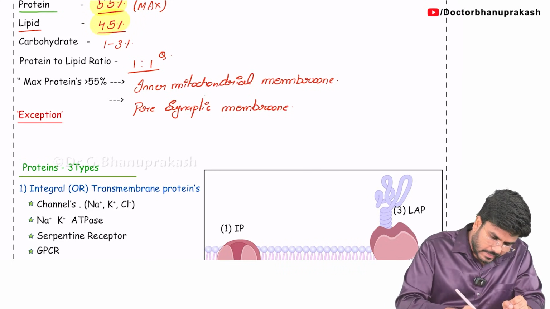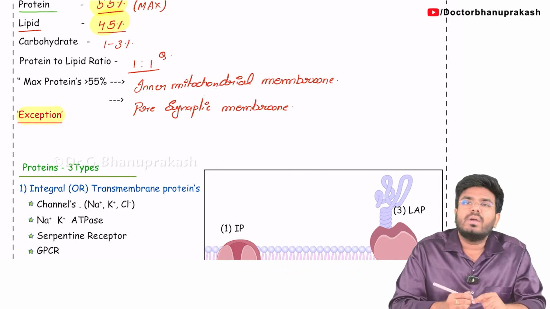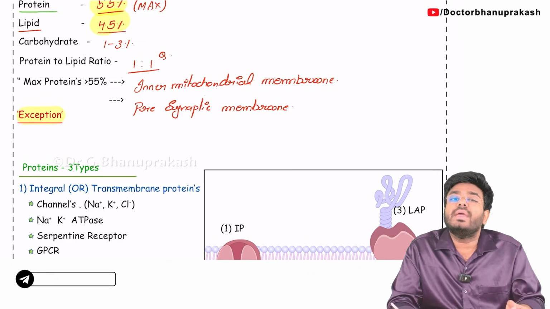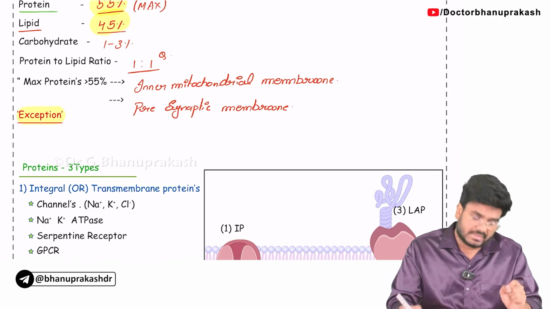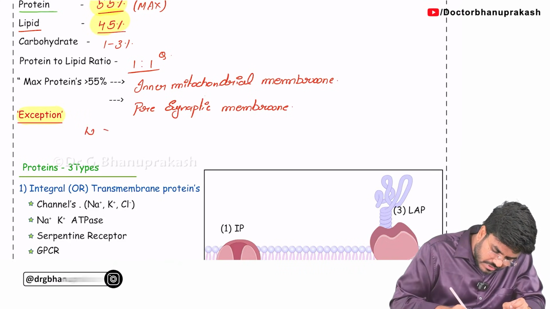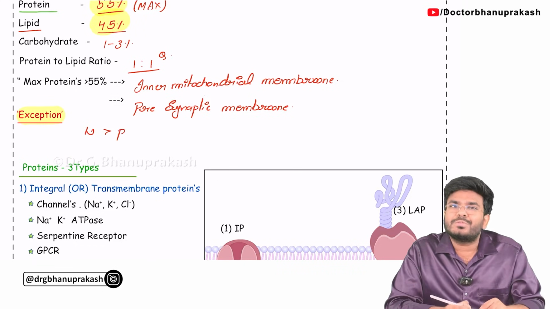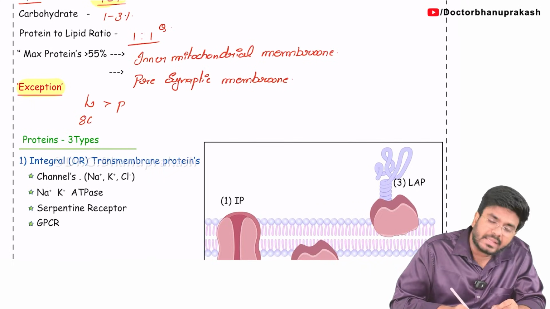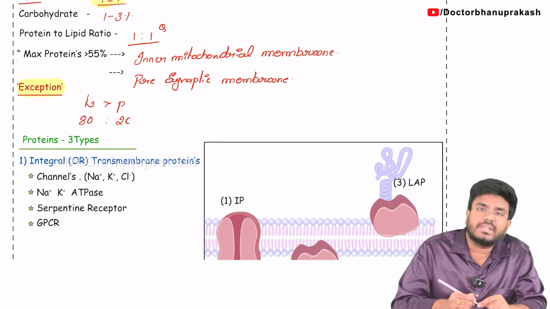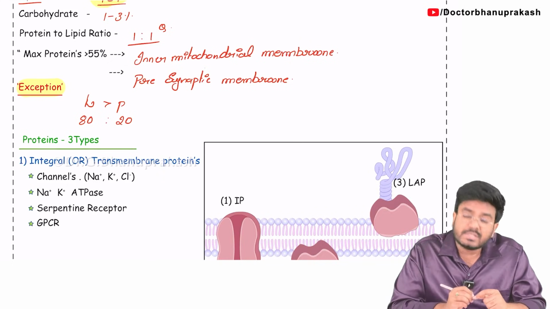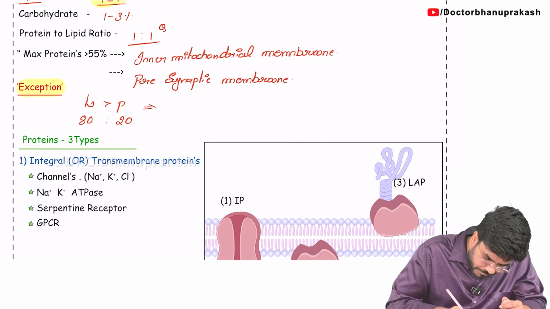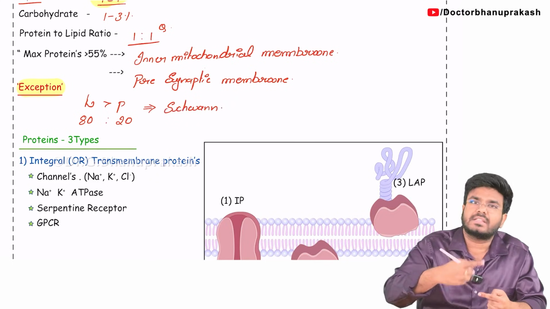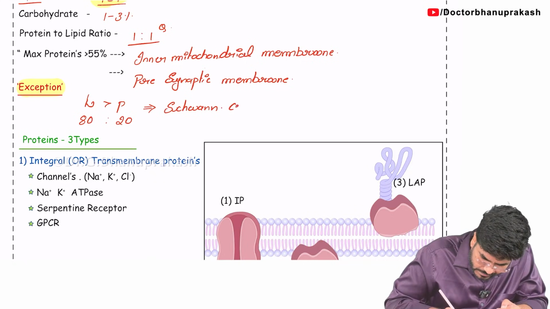Next, let's discuss some exceptions. What is the exception, sir? We know the cell membrane is mainly made up of proteins, but there is a membrane where lipids are greater than proteins, where lipid composition is greater than protein composition. So what is that membrane, sir? In this membrane 80% lipids are there and proteins are only about 20%. 80:20. So what is this membrane? The answer is the Schwann cell membrane, that is nothing but the myelin.